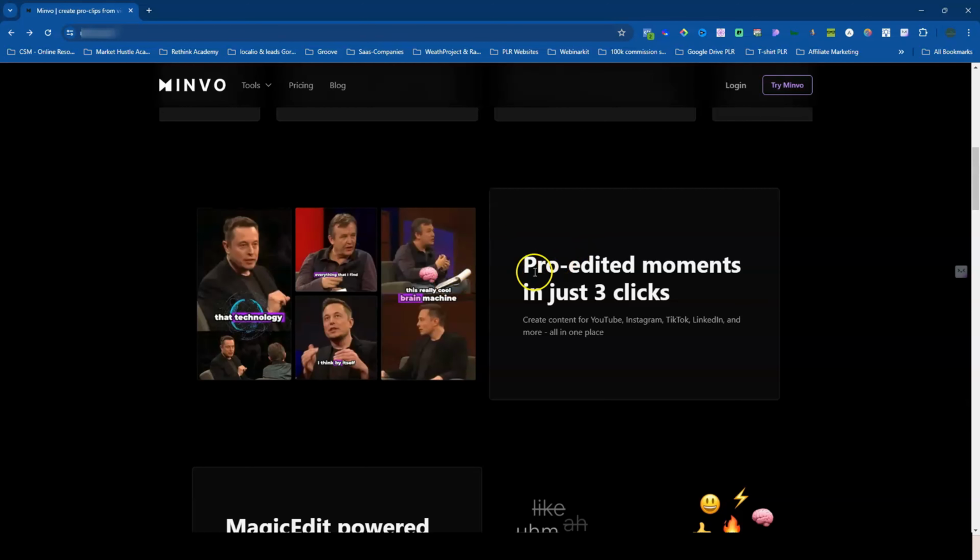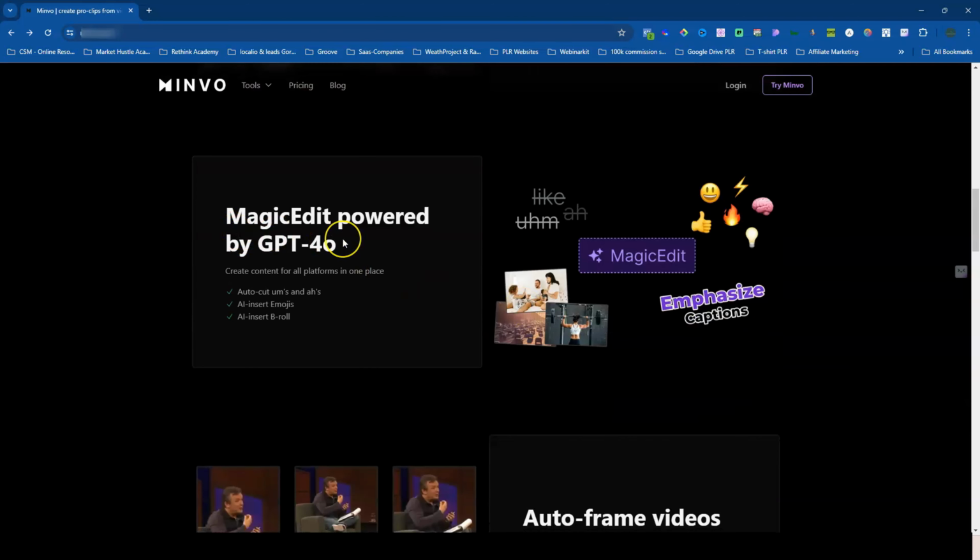You'll also be able to pro edit moments in just 3 clicks. Create content for YouTube, Instagram, TikTok, LinkedIn, and more all in one place. Magic Edit powered by GPT-4o allows you to cut out ums and ahs. Insert emojis with AI. Also, AI inserts B-rolls for you.